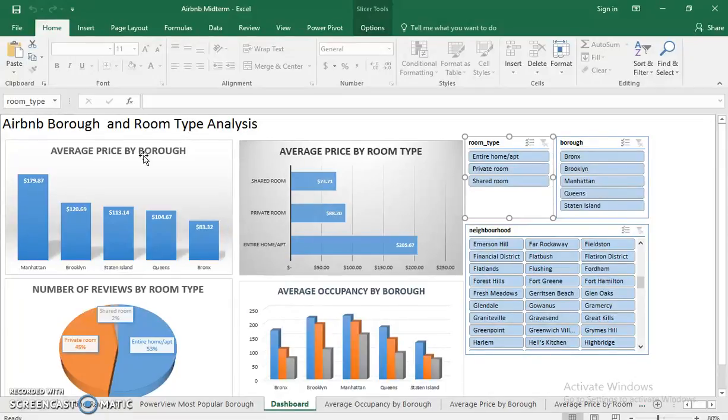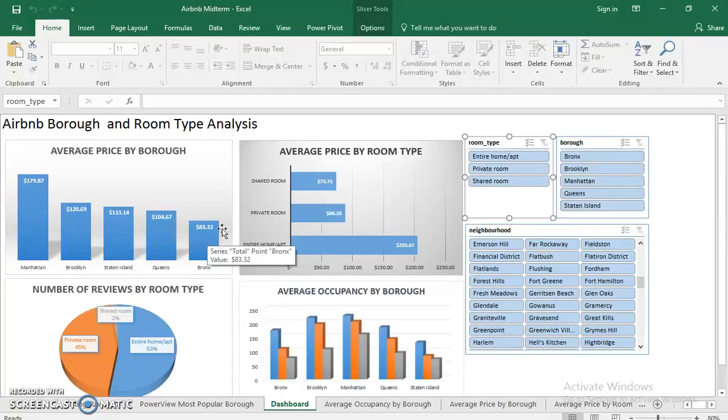The clustered column chart on the upper left-hand side will tell us the average price of each borough. As expected, Manhattan is the most expensive by far, due to location and real estate prices compared to the other boroughs, and the other boroughs reflect location and real estate prices. The Bronx tends to have lower real estate prices.